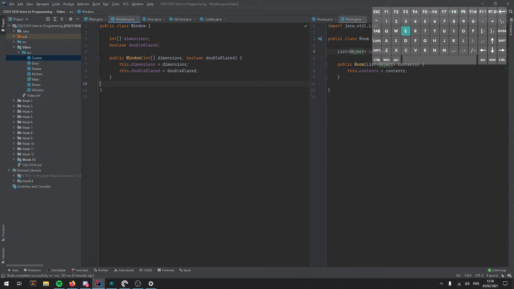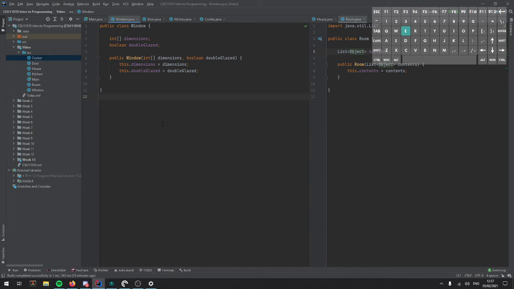Next, we have abstraction, which helps us reduce complexity in our code. So if you think of a specific object like a coffee machine, you put in the coffee beans, you press the button, and coffee starts pouring into your cup.